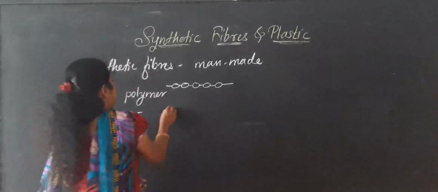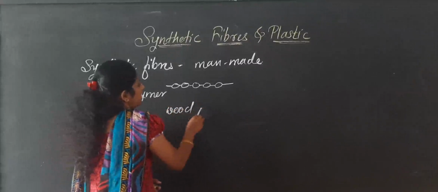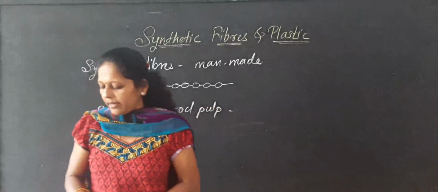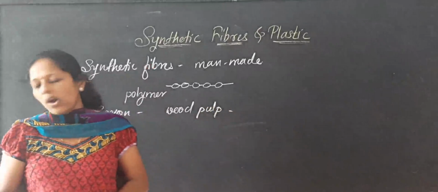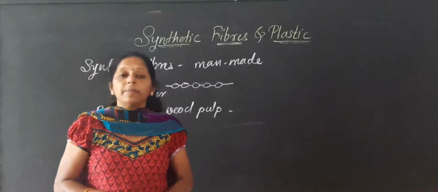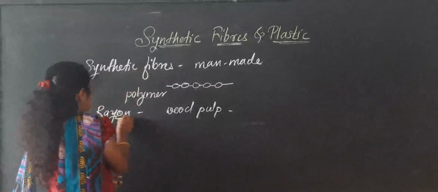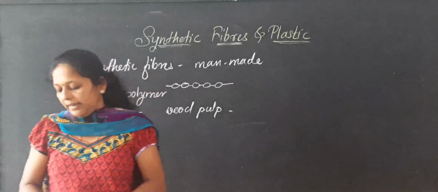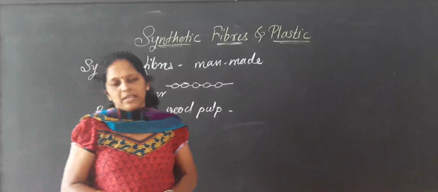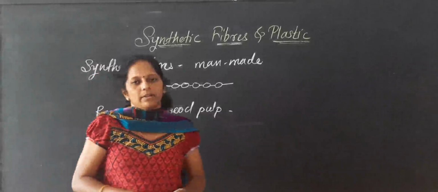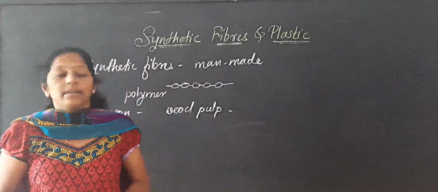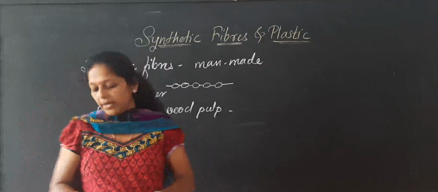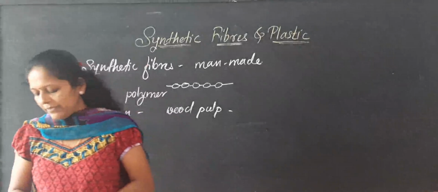They gave a chemical treatment on the wood pulp, and so they obtained the fiber, and that is called rayon or artificial silk. It is obtained by the chemical treatment of wood pulp.